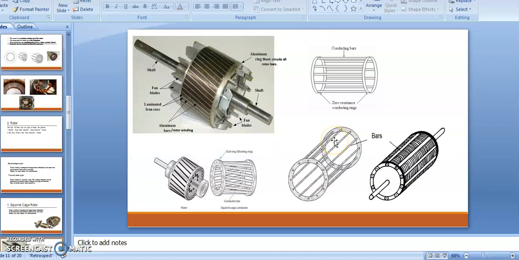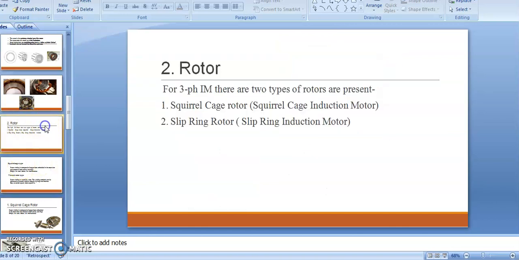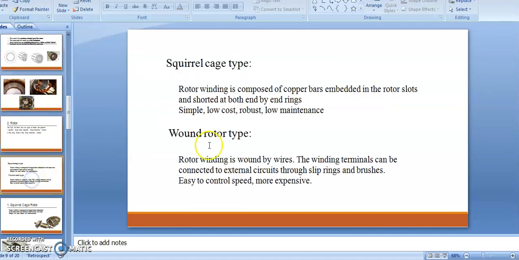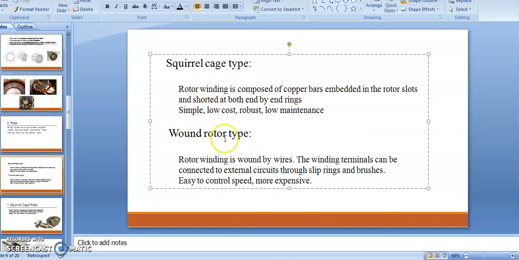So know that a squirrel cage induction motor doesn't have any type of winding. It has only the rotor bars and the short circuited rings. It also has some advantages. It is a simple structure, it has a lower cost compared to the slip ring induction motor, it is robust, and it has lower maintenance.